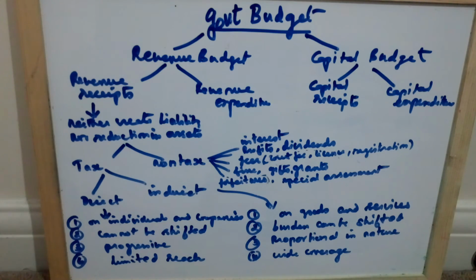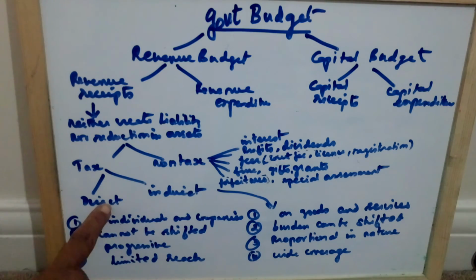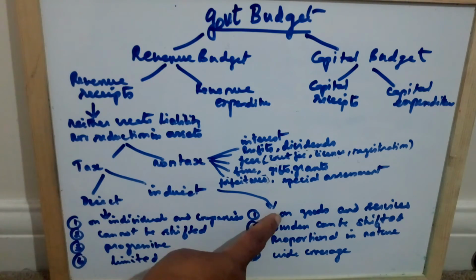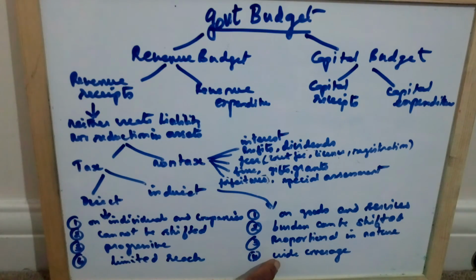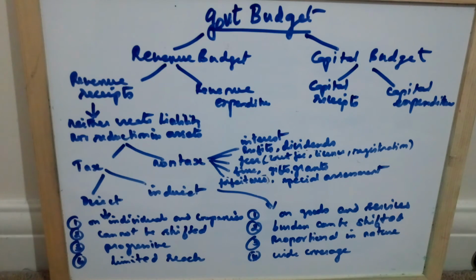Then non-tax revenue. You can see here the features of direct taxes, and here the indirect taxes. Here the non-tax revenue. First one, interest. The government receives interest on loans given to state governments, union territories. That is, the central government gives loans to state governments, union territories, private enterprise and public. So the interest is received from them. That is a source of non-tax revenue.